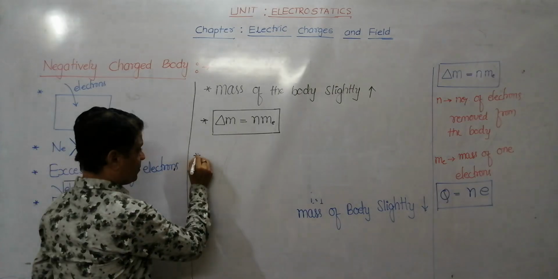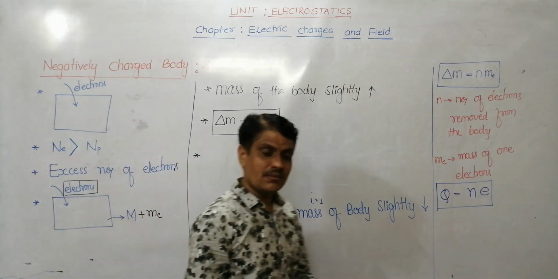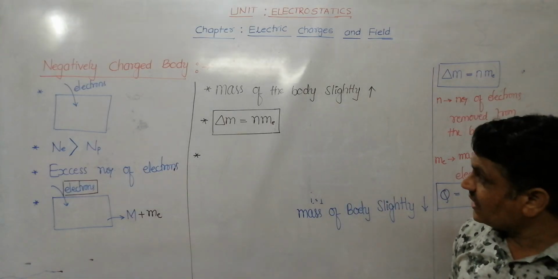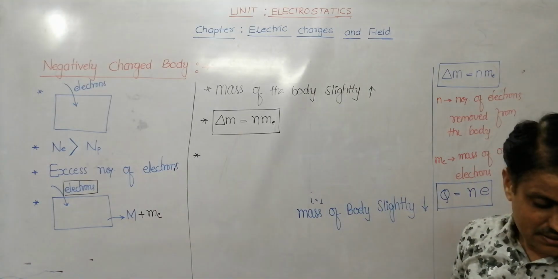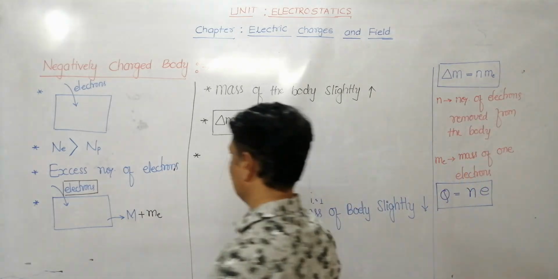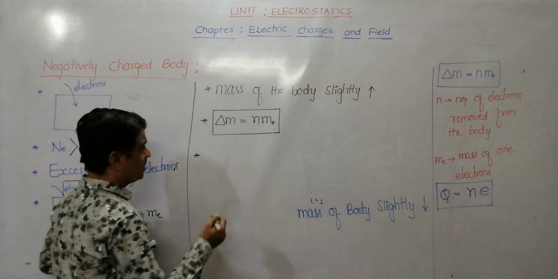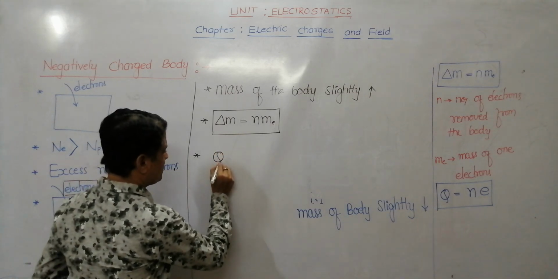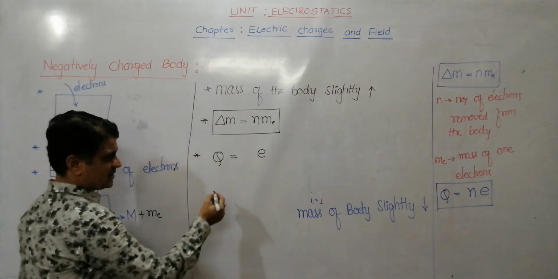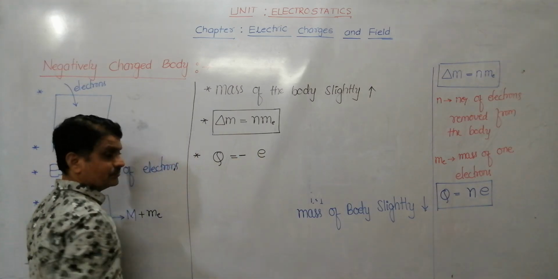Similarly, whenever electrons are added, the body becomes negatively charged. Then how much charge does it acquire? That is the question. For that, you know, the charge of the body, when one electron is added, becomes minus 1e.